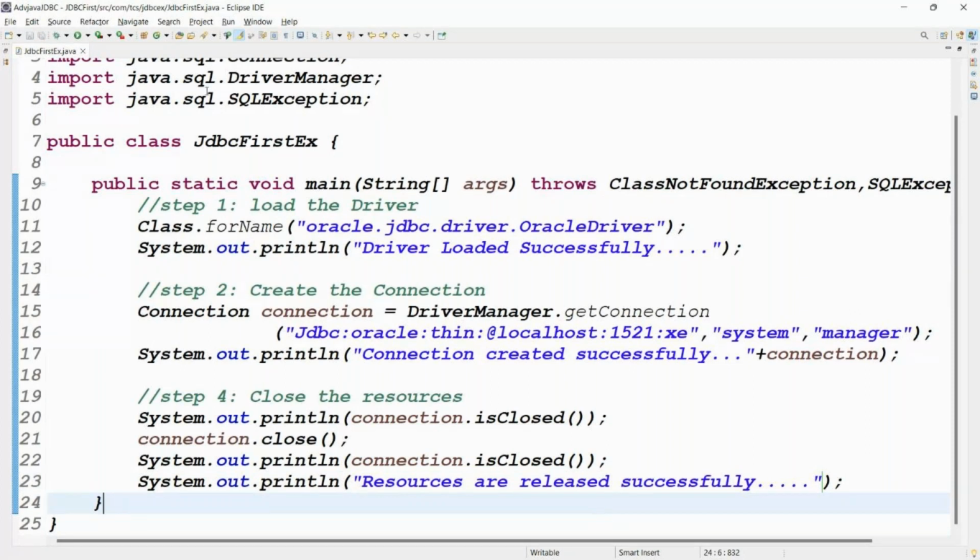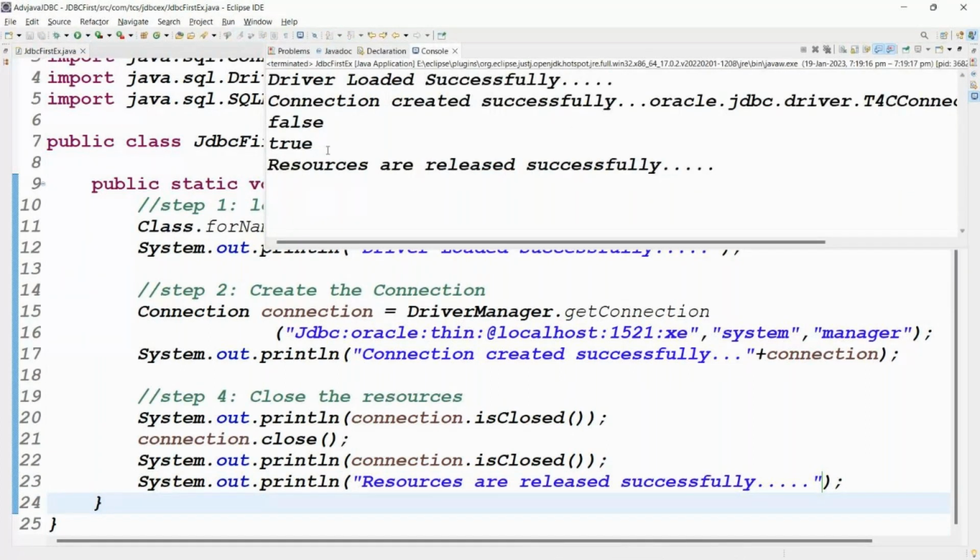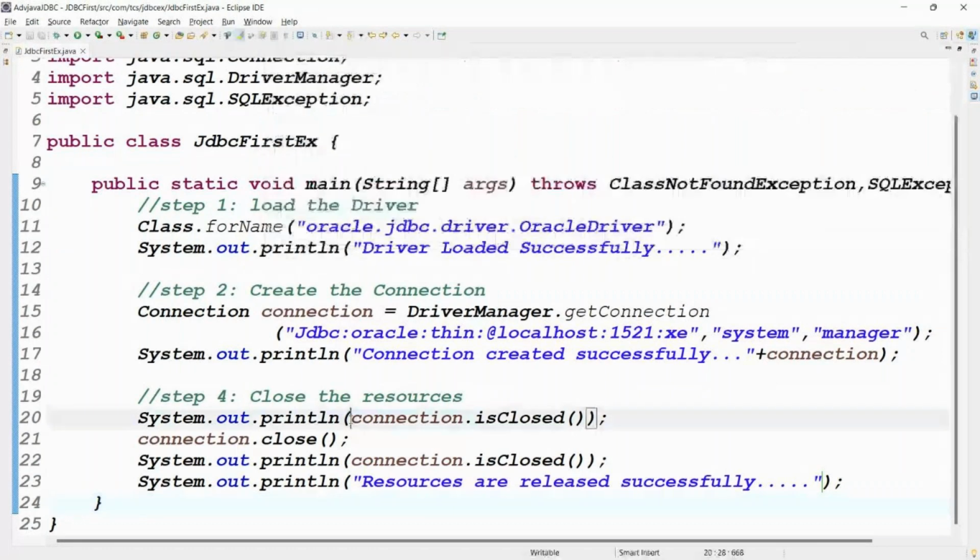Simply run this code. Driver loaded successfully. Connection created. isClosed false. isClosed true. Resources are released successfully. You get the point, right? That is the three steps.